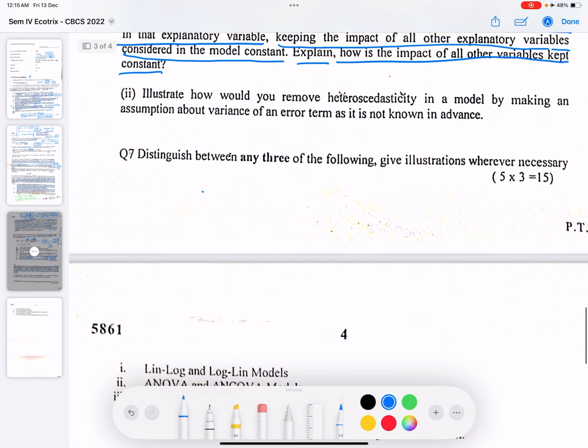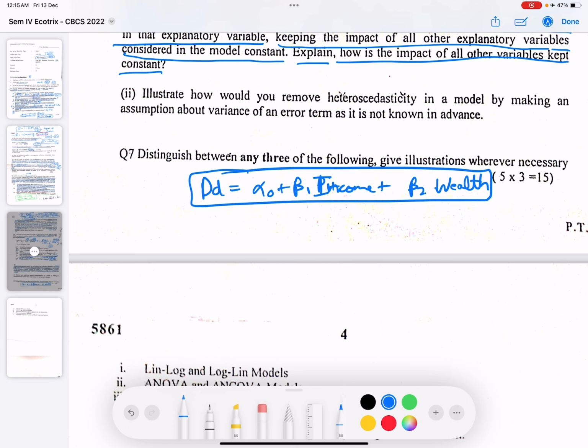Suppose we are talking about demand for a good and it is alpha naught plus beta 1 price, beta 1 income, price would also be a factor, plus beta 2 wealth. It is expected that wealth and income would be highly correlated to each other.